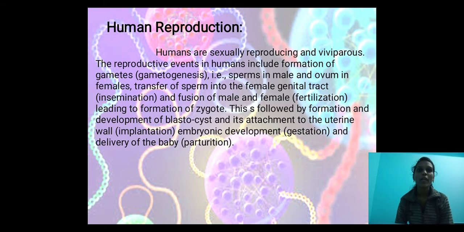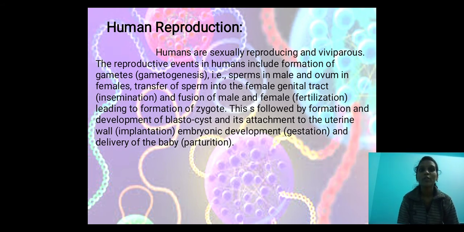The reproductive events in human beings include formation of gametes. Formation of gametes means gametogenesis, that is sperms in males and ovum in females. Next step is transfer of sperms into the female genital tract, that we call insemination. That is the second step under reproductive events. Next, the third one is fusion of male and female gametes, that we call fertilization. That is the third step in reproductive events.